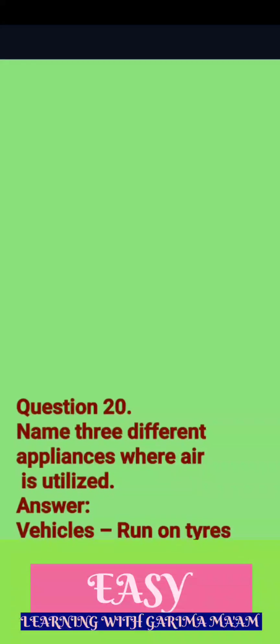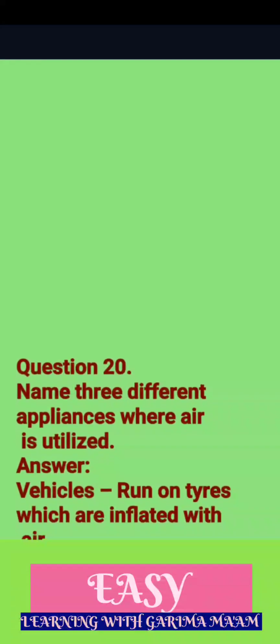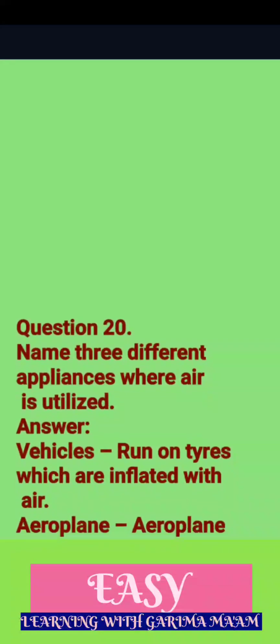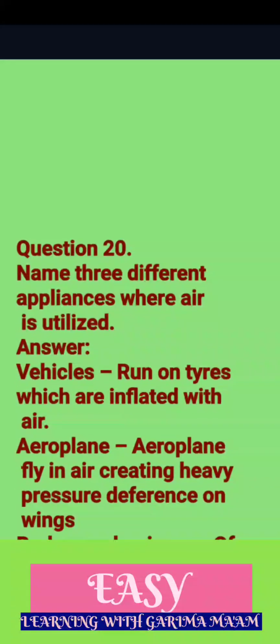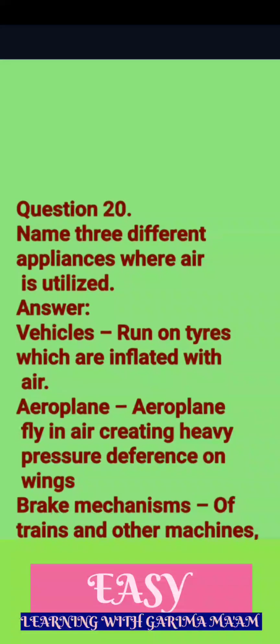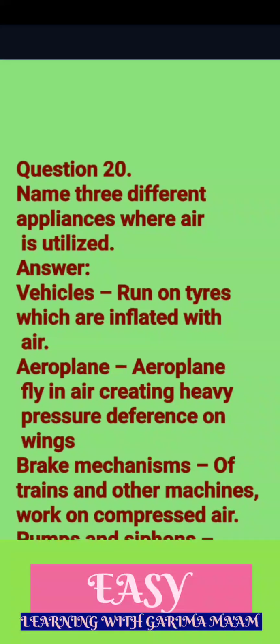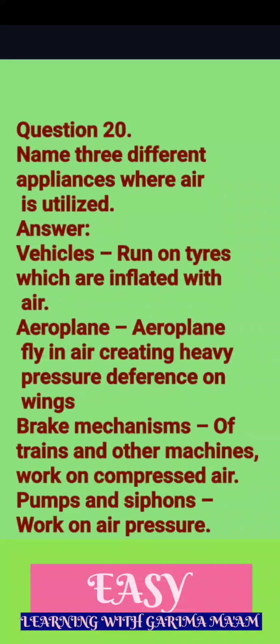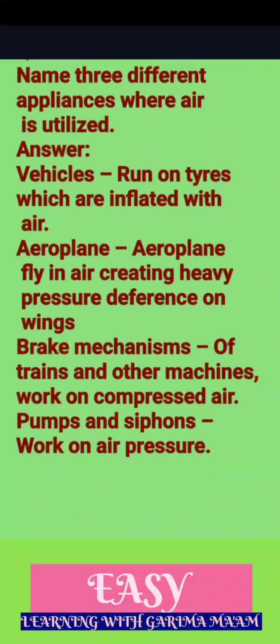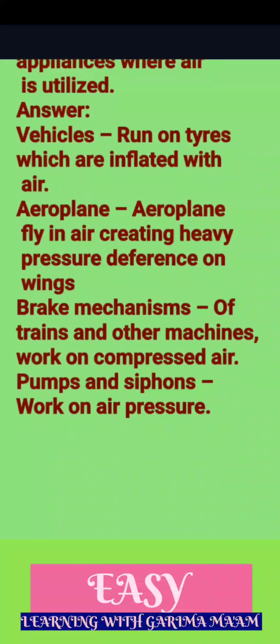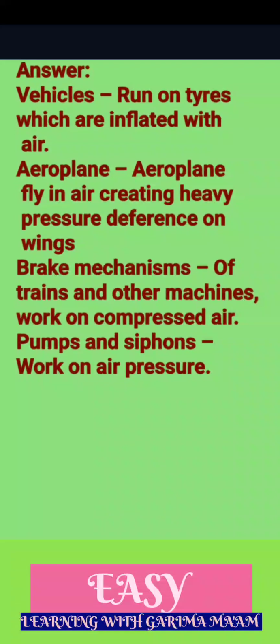Question 20. Name 3 different appliances where air is utilized. Answer. Vehicles run on tires, which are inflated with air. Aeroplanes fly in air creating heavy pressure difference on wings. Brake mechanisms of trains and other machines work on compressed air. Pumps and siphons work on air pressure.